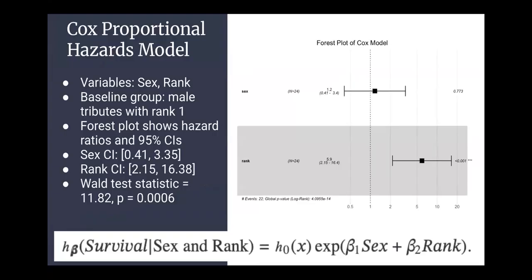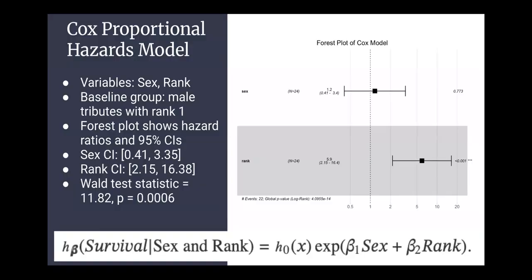Next, we used the Cox proportional hazards model to include both sex and rank, and the baseline group here will represent a male tribute with rank 1. And from the forest plot, we can see that the confidence interval for sex includes 1, suggesting it's not statistically significant. However, rank has a very strong relationship with survival.